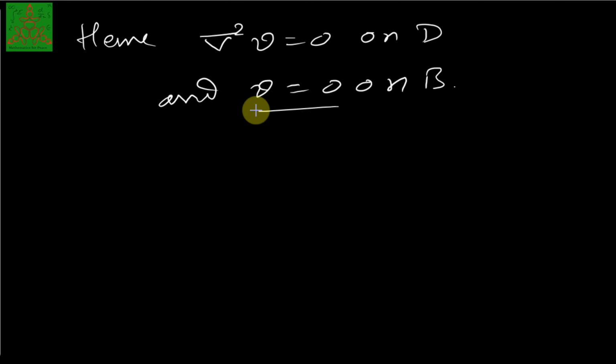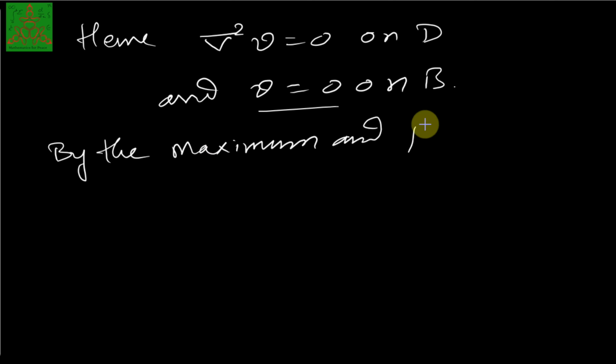Therefore, by the maximum and the minimum principle, the function V is 0. We have to use both because the maximum value as well as the minimum value, both of them are 0 here, so we have to use both the maximum principle as well as the minimum principle.